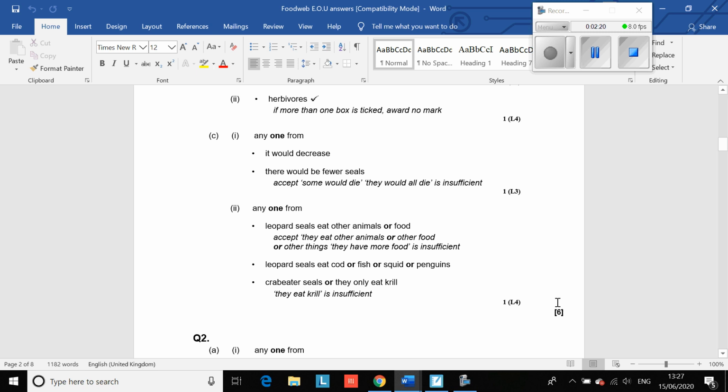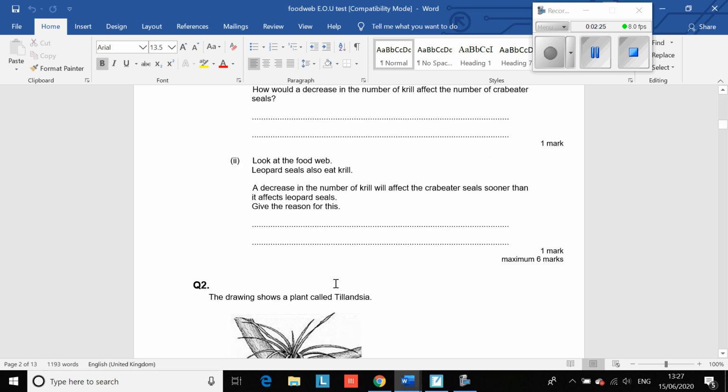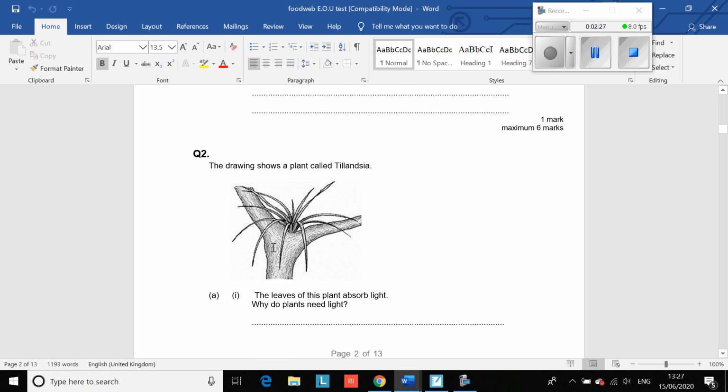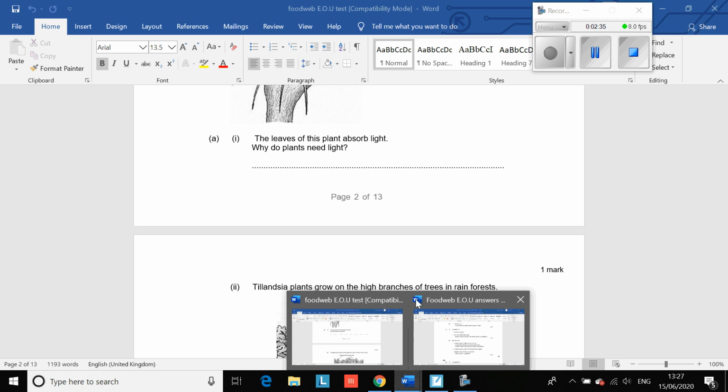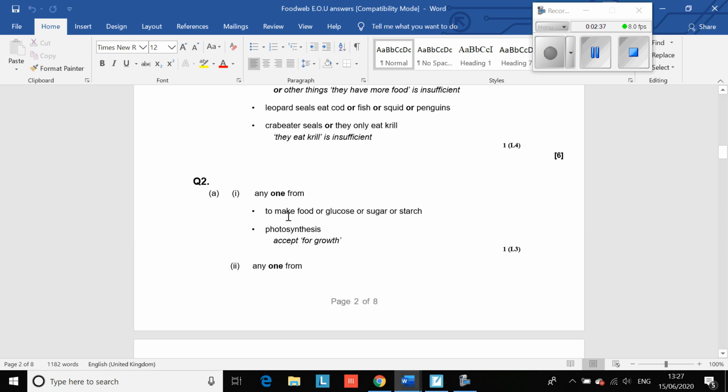Okay, so give yourself a mark out of 6 for question 1. Question 2. The drawing shows a plant called Tillandsia. The leaves of this plant absorb light. Why do plants need light? To make food, glucose, or sugar, or photosynthesis, or to grow. Any one of those answers is fine.